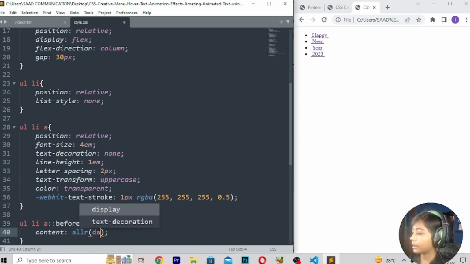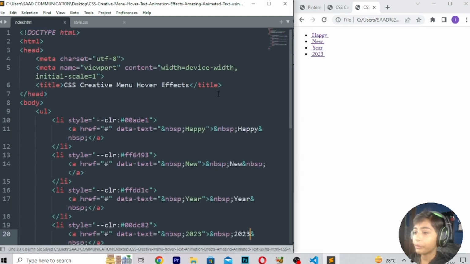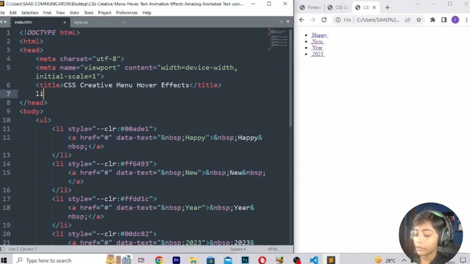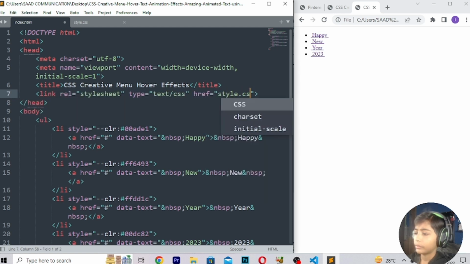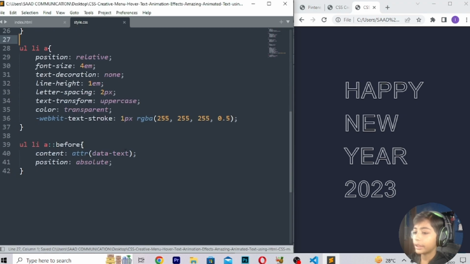Here we can write data-text, and erase it, attr, and here we can enter position absolute. Save, refresh. It is not coming, so I will first of all link it. Save, refresh. So here you can see it, till my work is done.